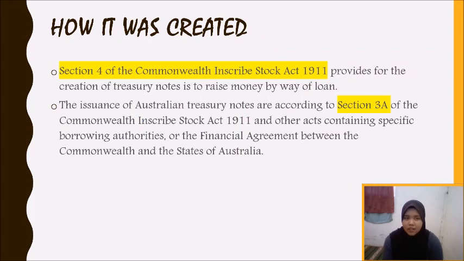Okay, Australian Treasury notes are created to raise money by way of loan according to Section 4 of the Commonwealth Inscribed Stock Act 1911, which in the same act, in Section 3A, contains specific borrowing authorities or the financial agreement between the Commonwealth and States of Australia.